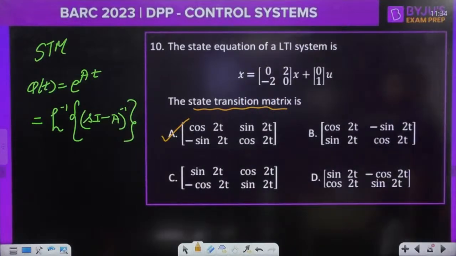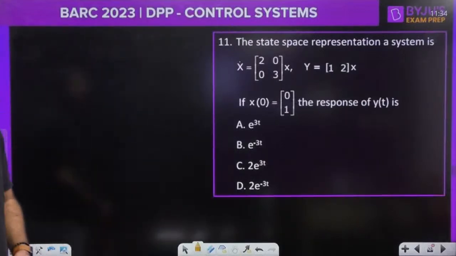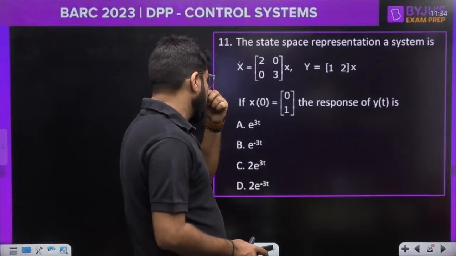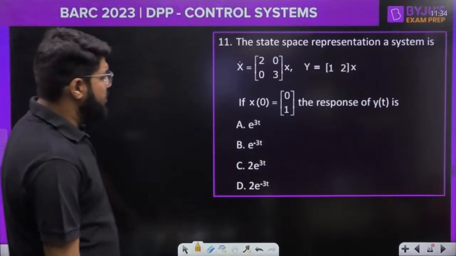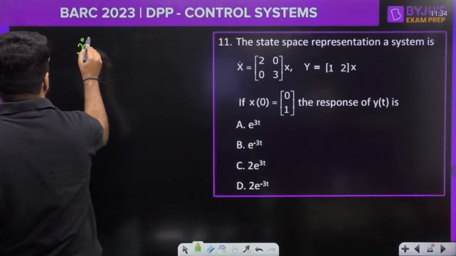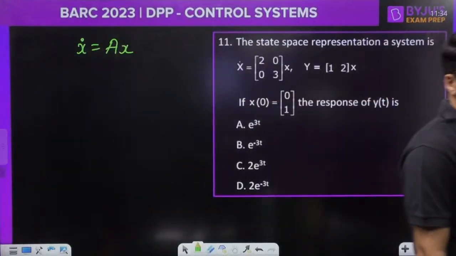Let us move to the next question. Okay, number 11. All right. The state representation of a system is given to you. What is the response of the system? Now, please see the state representation here. X dot is equal to AX.